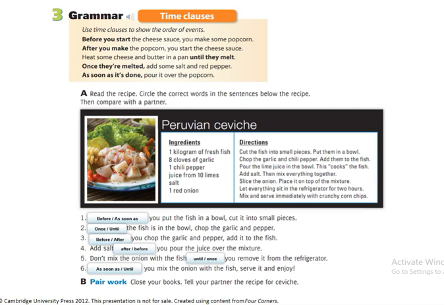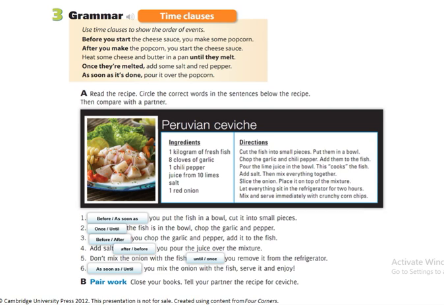Before you start the cheese sauce, you make some popcorn. After you make the popcorn, you start the cheese sauce. Heat some cheese and butter in a pan until they melt. Once they are melted, add some salt and red pepper. As soon as it's done, pour it over the popcorn. Bueno, before you start, pues ya sabemos que es antes de empezar. After you make, después de hacer. Until they melt es hasta que se derritan en este caso.